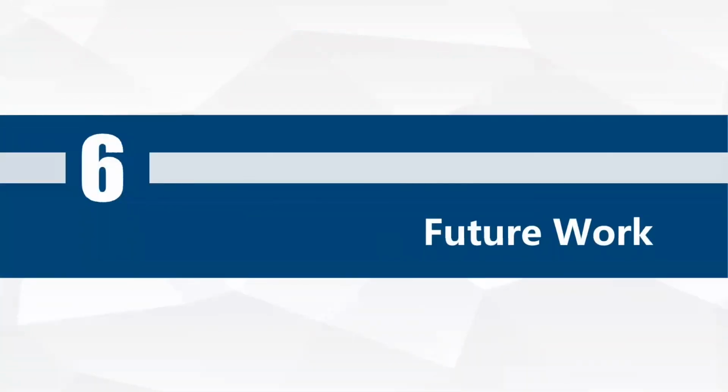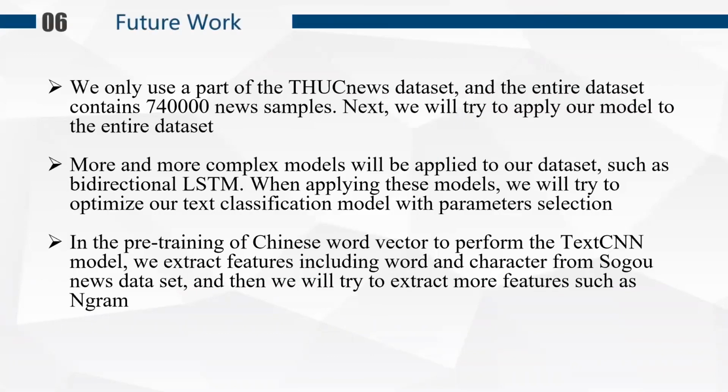And we go to the future works part. The first one, we only used a part of the dataset, and the entire dataset contains 740,000 news samples. Next, we will try to apply our models to the entire dataset. The second part, more and more complex models will be applied to our dataset, such as bidirectional LSTM. When applying these models, we will try to optimize our text classification model with parameter selection.